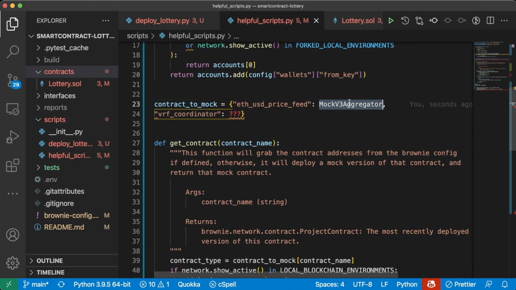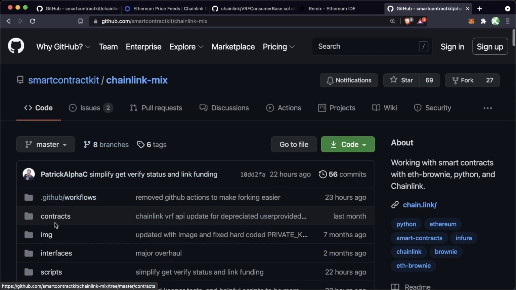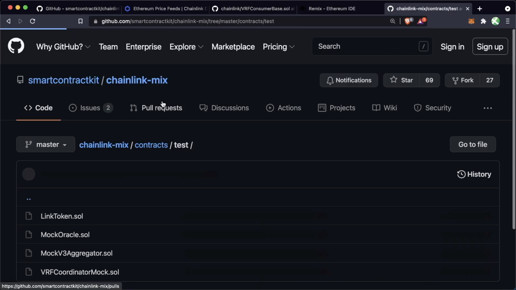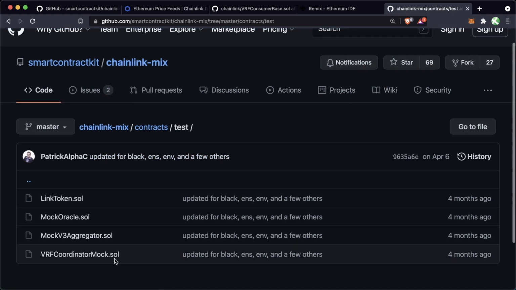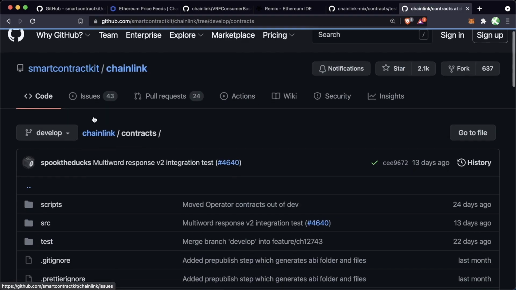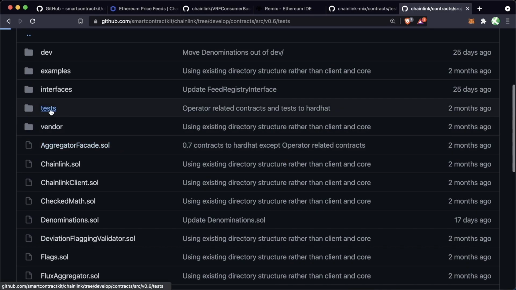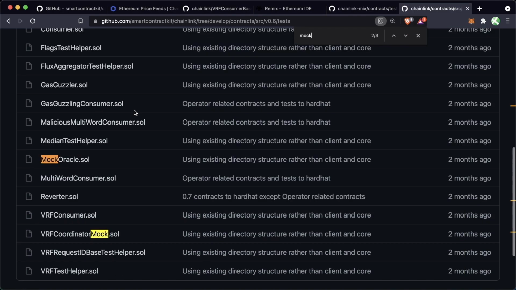Well, first of all, we don't even have our Mock V3 aggregator, so let's go grab that as well. So we can grab both of these. Again, I'm going to highly recommend going to the Chainlink mix, going into the contracts here, going to the test folder for these different mocks, because these are already set up to work with the Chainlink mix. However, you can definitely go into the Chainlink GitHub as well. Go to contracts, SRC 0.6, tests.